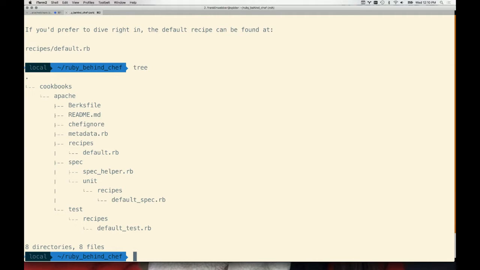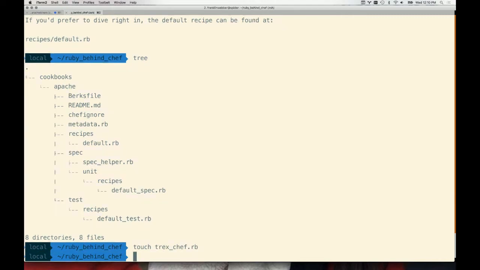So this is kind of daunting. Like, where do you go? Where do you start? What do you do? Well, let's just make a Ruby file. So I'm going to touch trexchef.rb. That's going to be the file that we start our whole implementation of T-Rex Chef in. Eventually, of course, it'll be multiple files. We'll put it in a gem. We'll release it. We'll have our own roadshow, our own T-shirts. You know, eventually it's going to overtake Chef completely. But right now, T-Rex Chef needs to start in a single Ruby file.